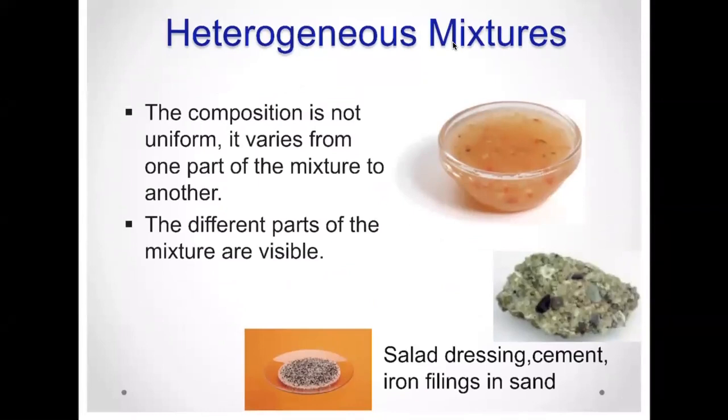Okay. Heterogeneous mixtures. Now these, you will see the different components of the mixture. So it's not uniform. And so here's an example. Looks like Italian salad dressing, and you can see the different spices in the dressing. Here is a chunk of cement, and you can see the different types of rocks and gravel. And here's an example of iron, just iron bits and sand, and that's also a mixture, and you can see the two components. So the different parts of the mixture are visible. That's called a heterogeneous mixture.